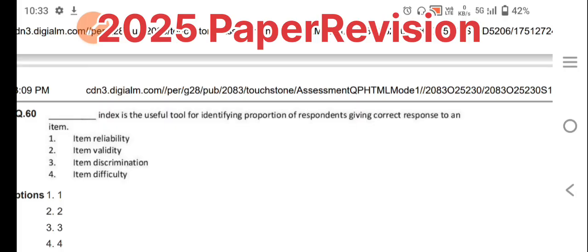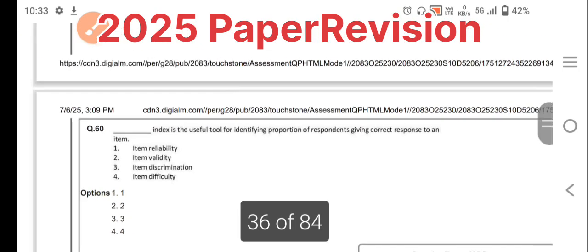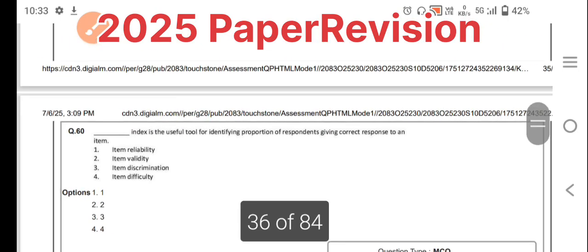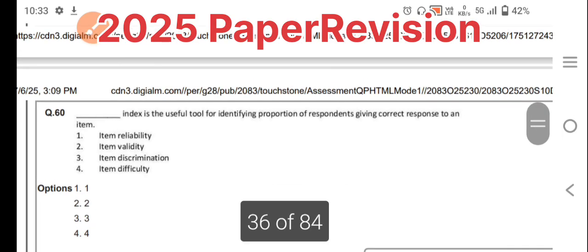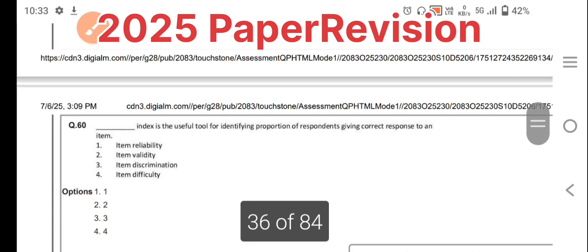Suppose you make 100 questions, how many are answered correctly. So wherever proportion comes, you need to use discrimination. These options are also very important. Understand these explanations and what they mean.